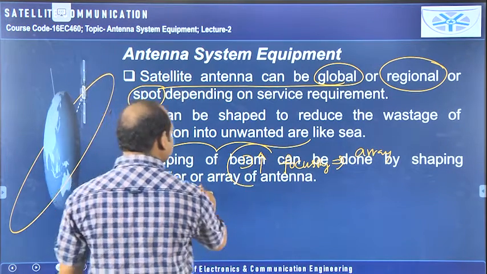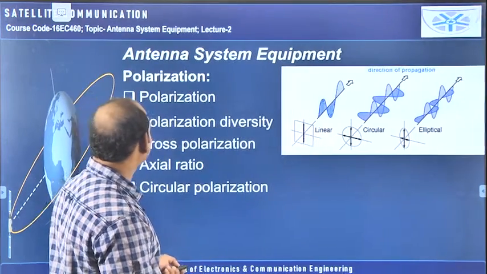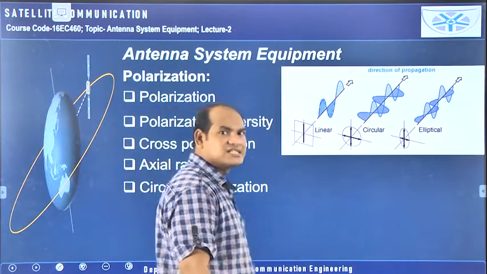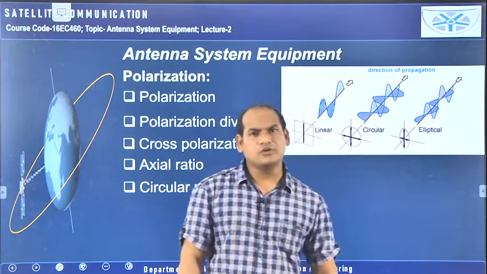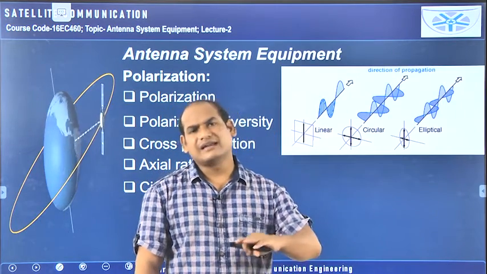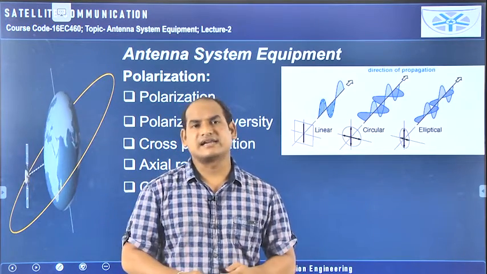So as I said, by using the array we can increase the radiation. And now the polarization concept. This polarization concept is very important. Even if you have designed a good antenna for your satellite, the antennas are used in the earth station and also on the satellite.